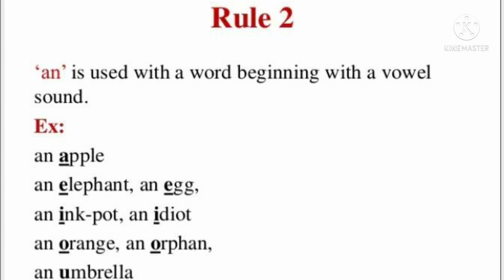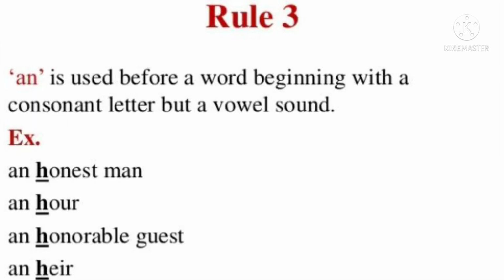An apple, an elephant, an egg, an orange, an orphan, etc. And rule number 3: an is used before a word beginning with a consonant letter but a vowel sound. How? An honest man, an hour, an honorable guest, an heir. Okay.